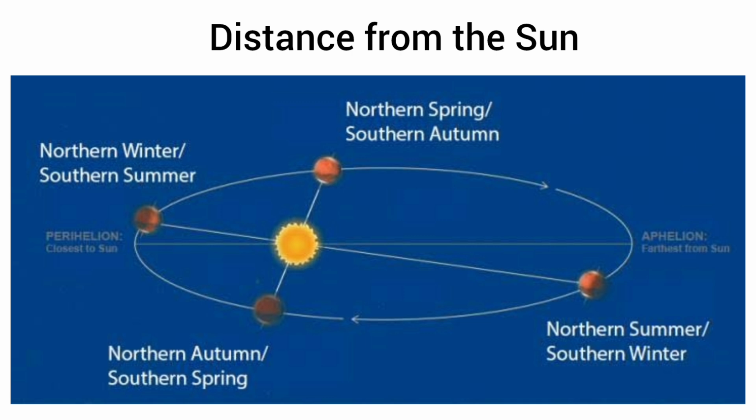Second, we have aphelion, which is observed on 4th of July. Aphelion means the distance between the sun and the earth is going to be the farthest. It is the greatest distance between the sun and earth on this day. In kilometers, it is going to be 152 million kilometers.